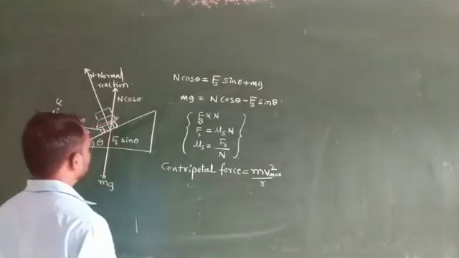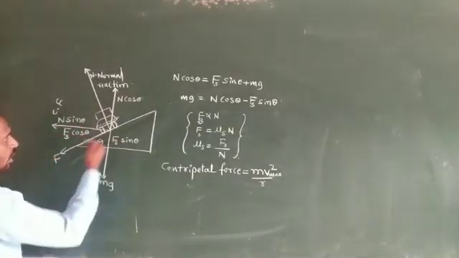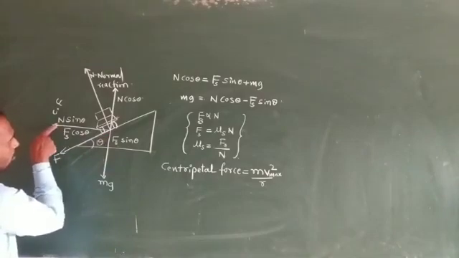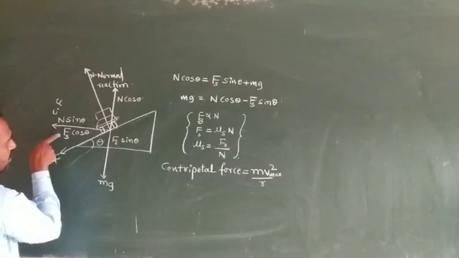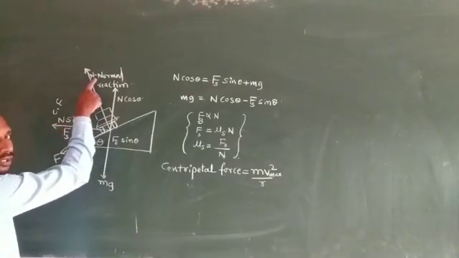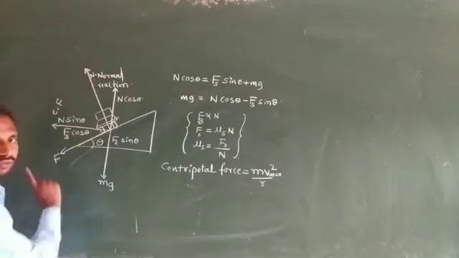So this component represents the centripetal force. Along this direction, we consider two components. It means this one we consider a centripetal force. So here two components are present: one component is the normal reaction, and another component is the static friction.